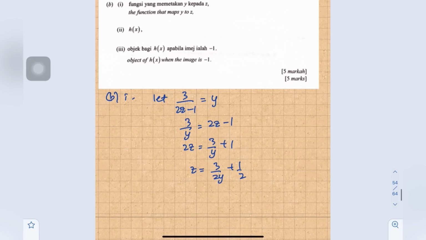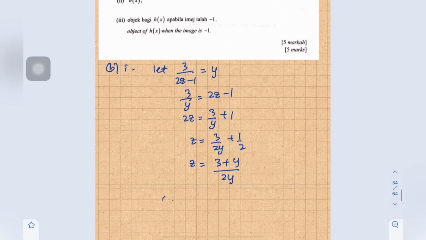Or we equate the denominator, so z equals 3 plus y over 2y. Therefore g inverse of y equals 3 plus y over 2y, and y is not equal to 0.